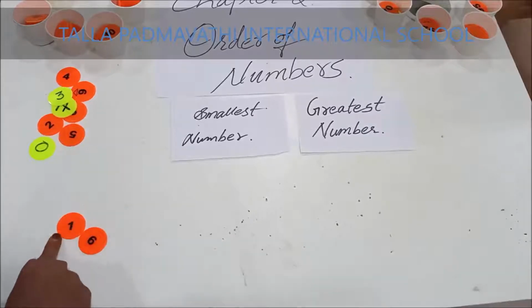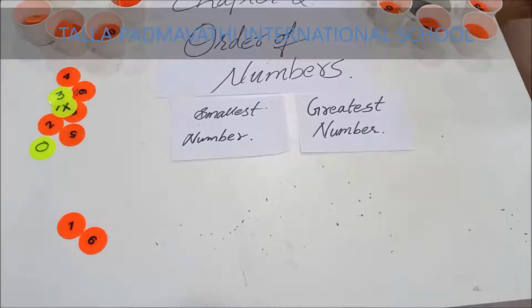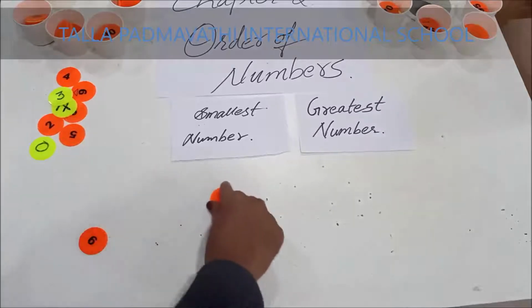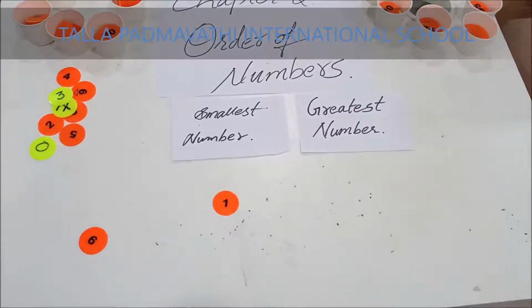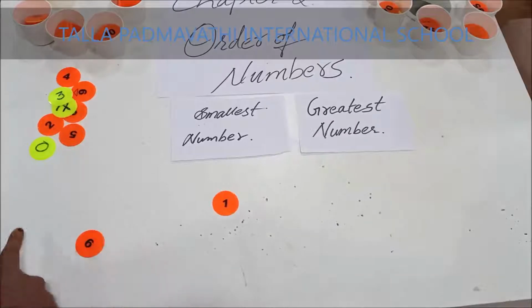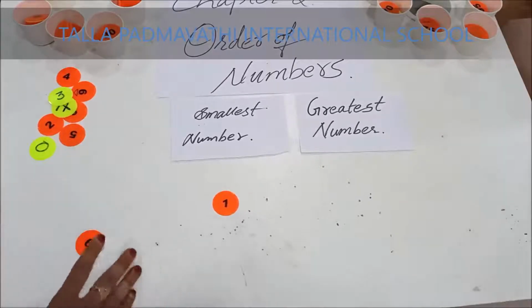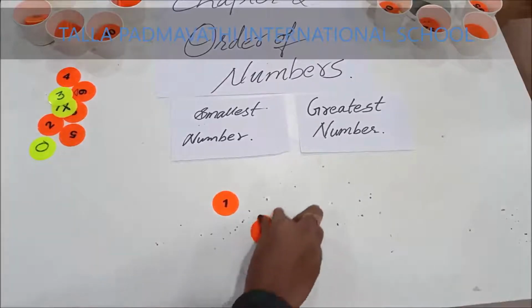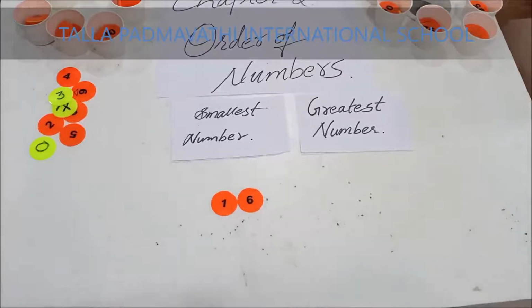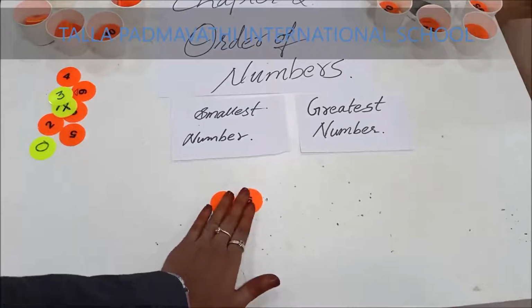Is 6 the small number or 1 the small number? Yes, 1 is the small number. And after that small number, is any number there for a choice to compare? No. So what is the smallest number formed using these digits? It is 16. Note it.